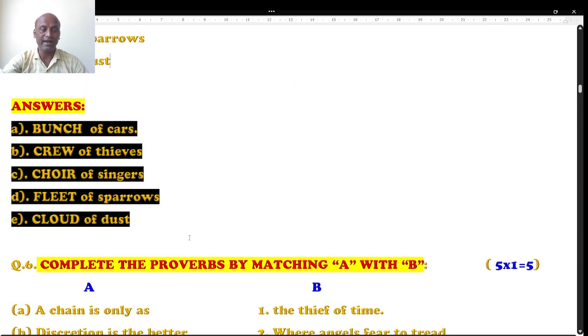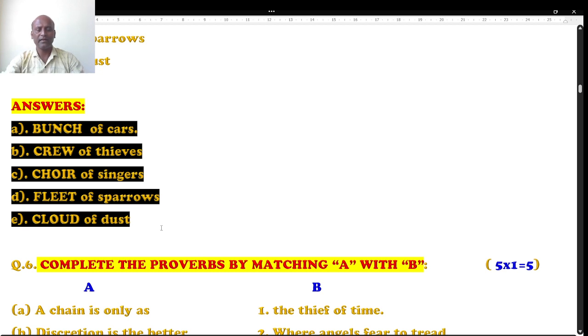See, here are the right answers. The first one is a bunch of cars. Bunch is going to be the answer. Second one is a crew of thieves. It is suitable. Third one is a corps of singers. Fourth one is a fleet of sparrows. Last one is a cloud of dust. See, cars, thieves, singers, sparrows, dust.